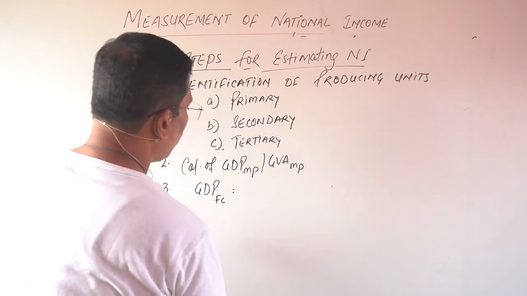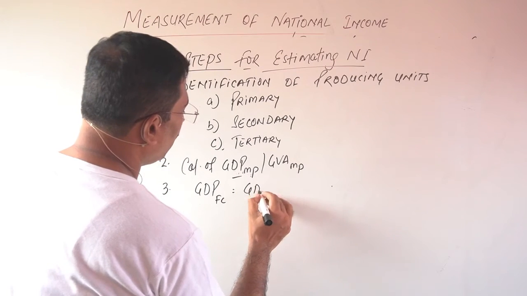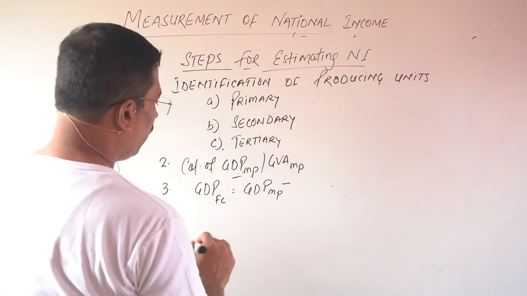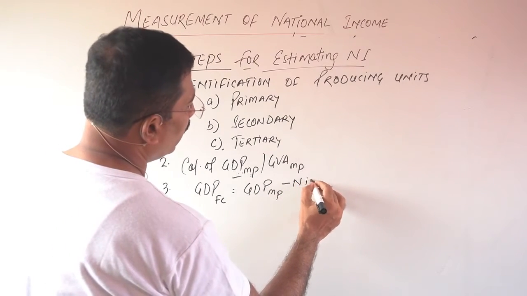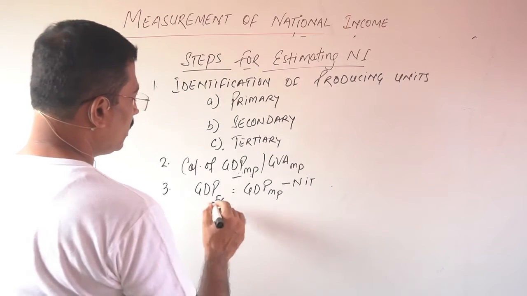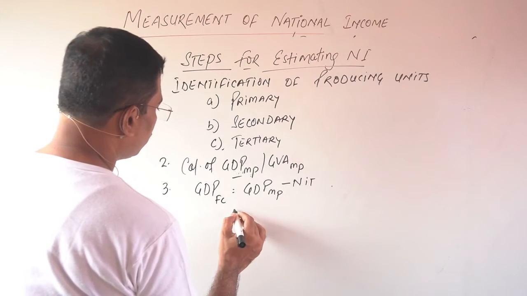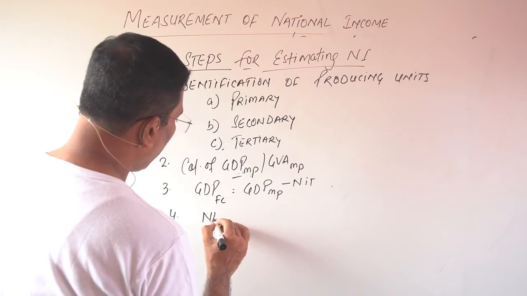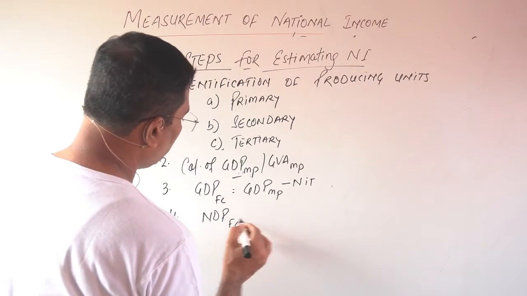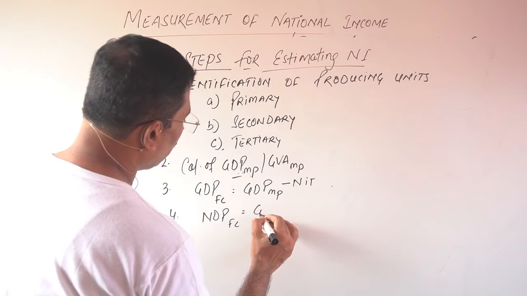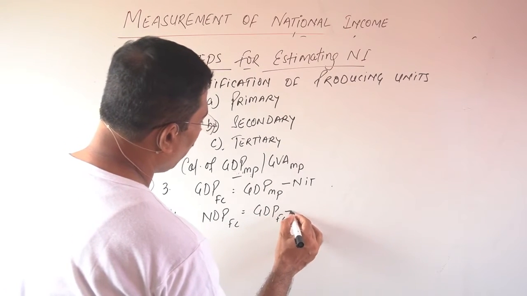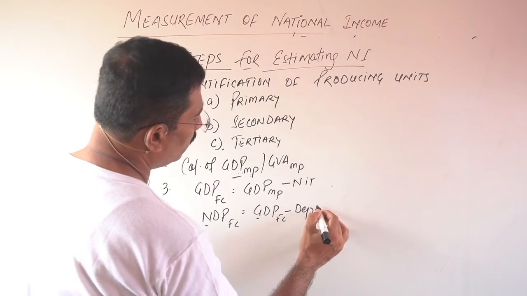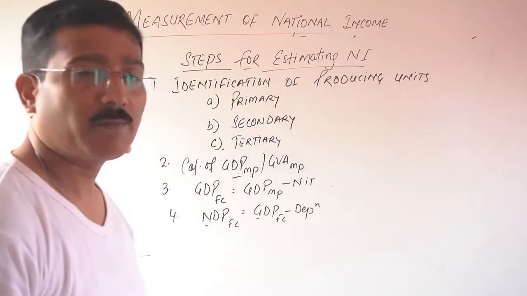Here you have GDP MP, and as the net indirect tax is deducted from here, you will get GDP FC. Clear? And after this, the fourth point is NDP FC, net domestic product. It will be calculated in this way: GDP FC minus depreciation, since the difference between net and gross is depreciation.